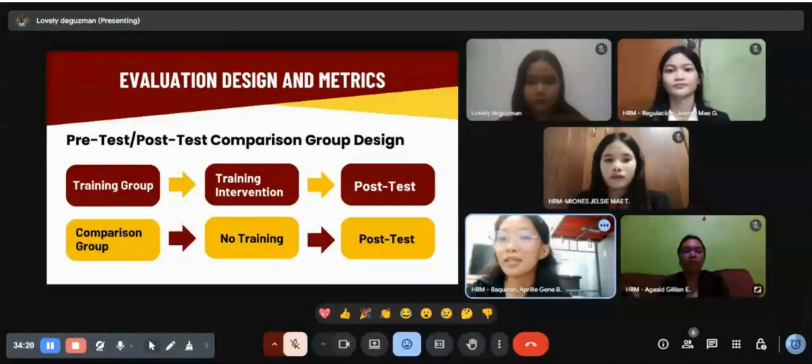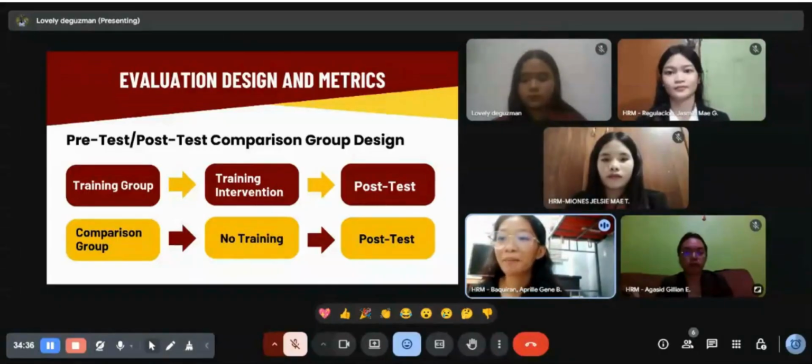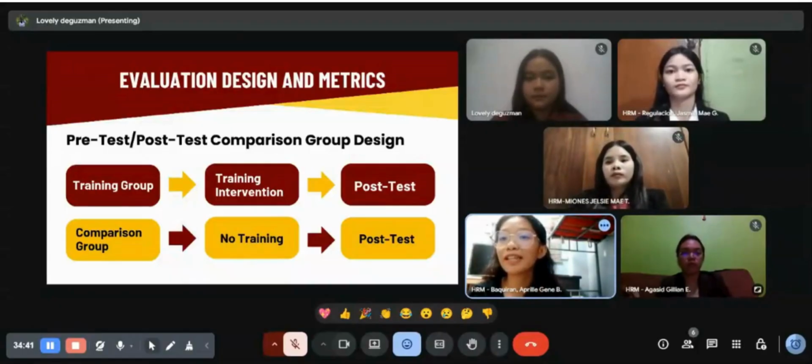Third is the pre-test and post-test with comparison group design. One of the two groups in this situation receives the instruction while the other does not. So when we compare their outcomes following the training, we can be more certain that the training was the genuine reason for the improvement if the trained group performs better, because it lessens the possibility that other factors influence the outcomes. This approach is stronger than the first two.